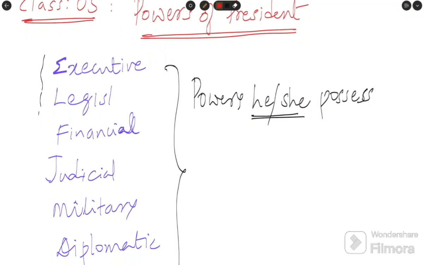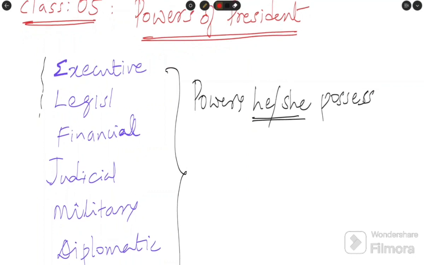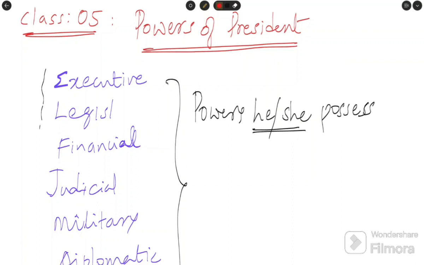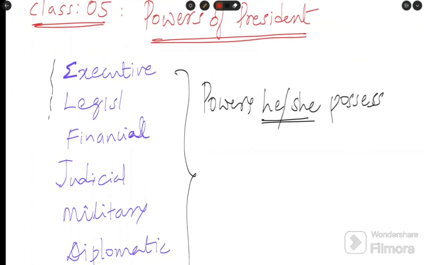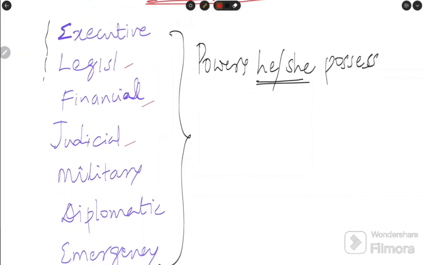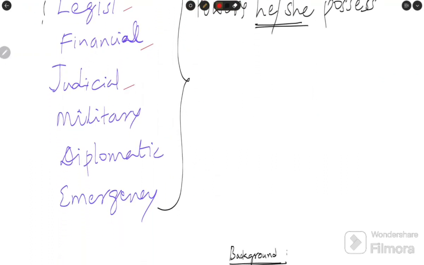This is going to be a very short video because most of it you can understand very easily by just reading on your own. But there is something we need to understand, that is the background, the basic thing. You are saying now what are all the powers the president has: executive powers, legislative powers, judicial powers, military, diplomatic, and emergency powers. These are the powers prescribed in the Constitution and given to the president.